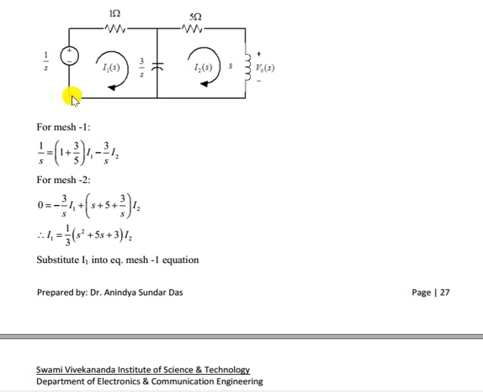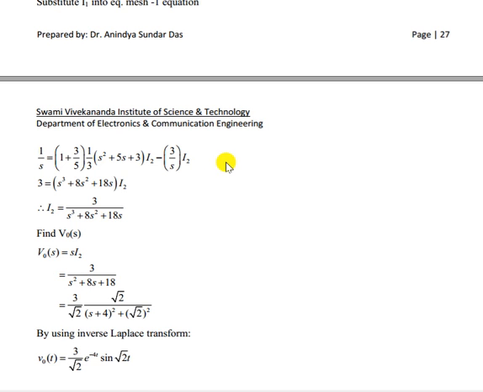So 1 by S, voltage rise, then 2 drop, so 1 plus 3 by S I1 minus 3 by S into I2. For mesh 2 there is no voltage source, so 0, and here we can write S plus 3S plus 5 into I2 and minus 3 by S into I1. Okay. So we can get the equation of I1 equal to what? Substitute I1 in mesh 1, we can get I2 equal to what?